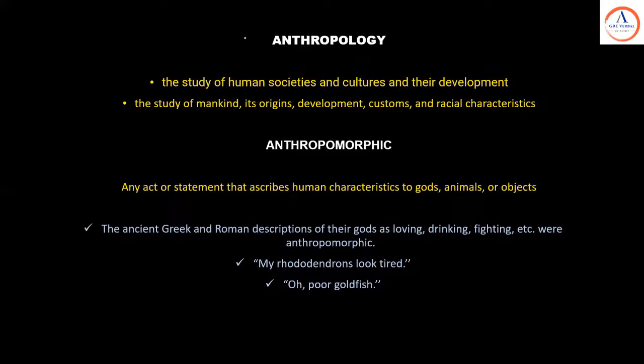Let's take a few examples, we will understand it better. The ancient Greek and Roman descriptions of their gods as loving, drinking, fighting, etc. were anthropomorphic. We may use this word. These are anthropomorphic examples like, my rhododendron looks tired. This is a plant, looks tired. So a usage like this is called an anthropomorphic usage. Oh, poor goldfish. That's again anthropomorphic. You are giving human characteristics to something which is not human. Okay, let's go to the next word.